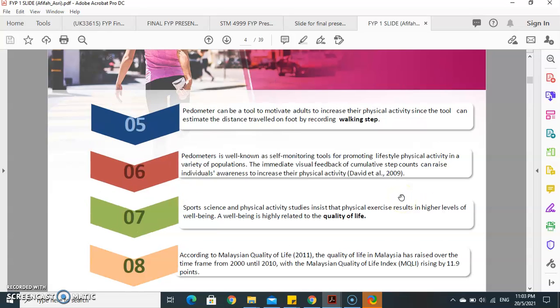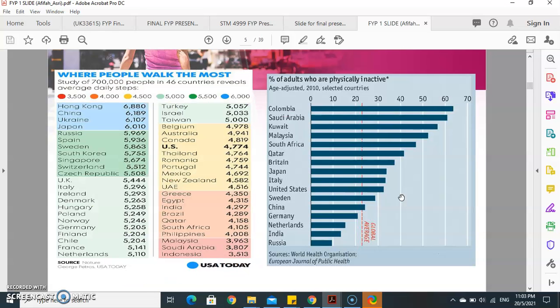Walking step also need to be defined. Quality of life should be defined as well, and then this is some of the current situation of the walking steps around the world, and also the physically inactive among the selected countries here.